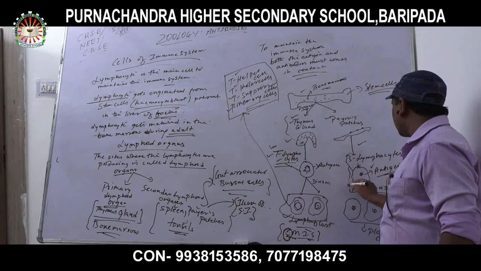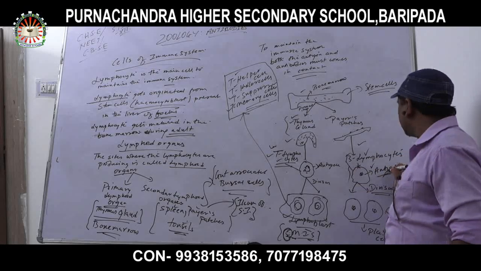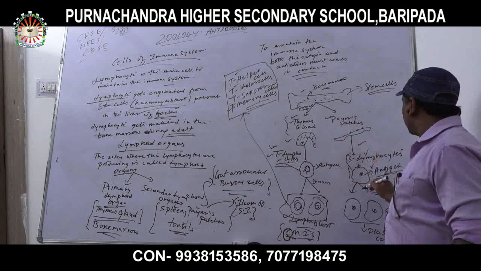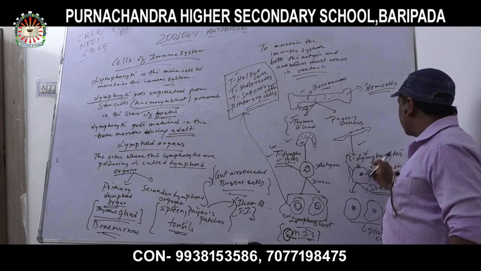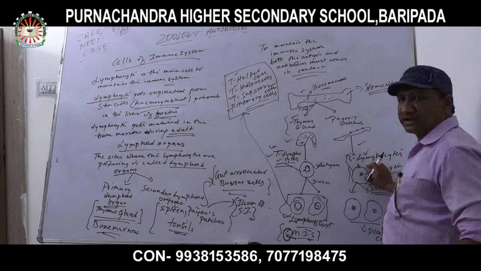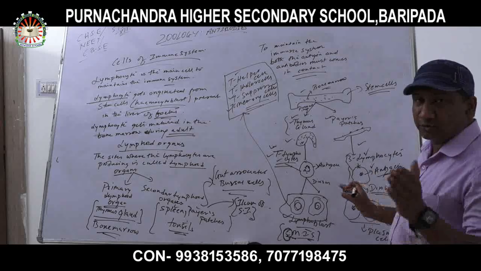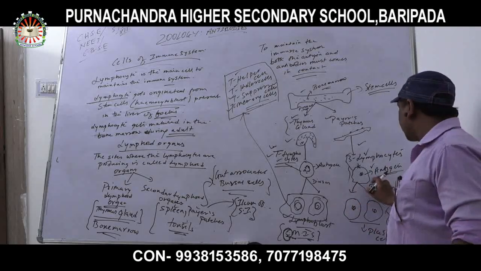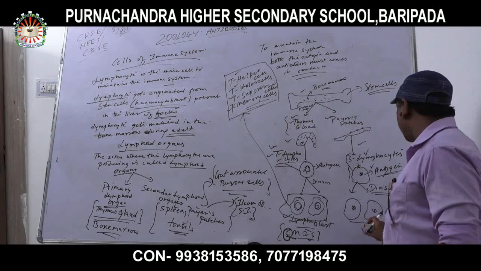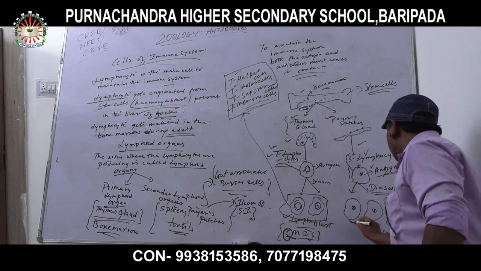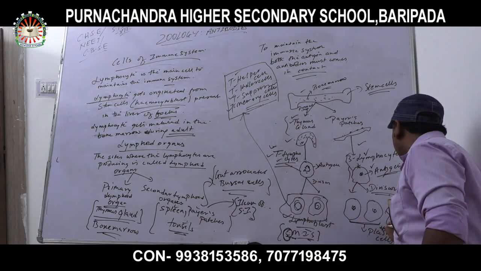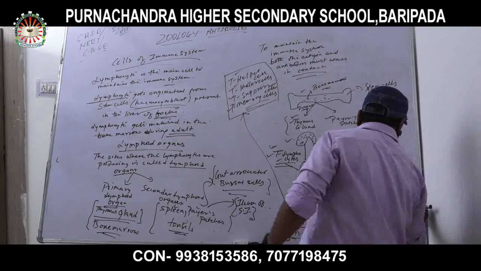But in the case of B lymphocytes, when they come in contact with antigens, there will be a formation of a complex between the B lymphocytes and antigens. After the division takes place, it will produce plasma cells.